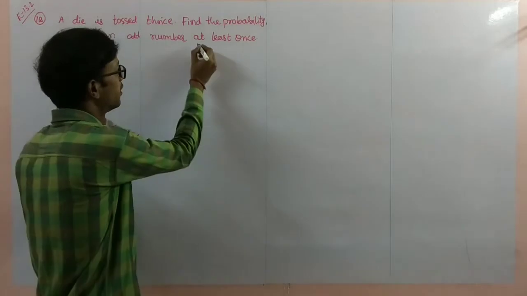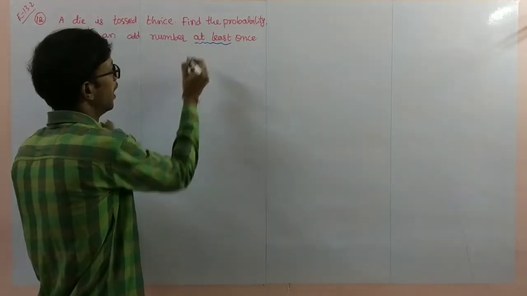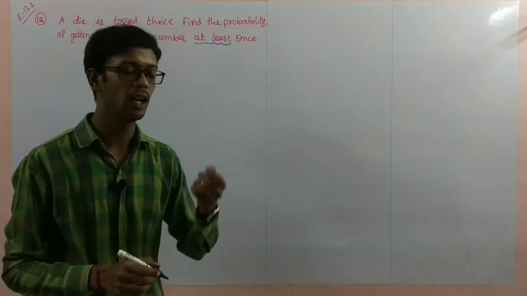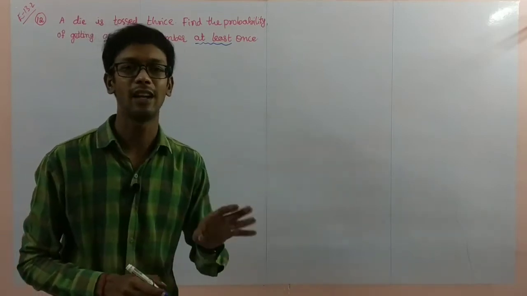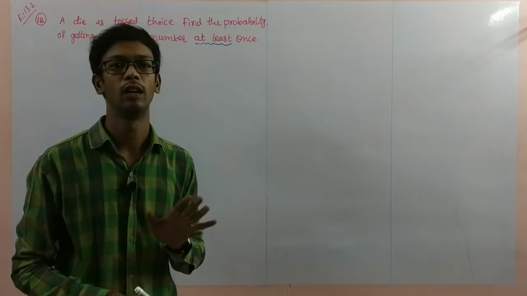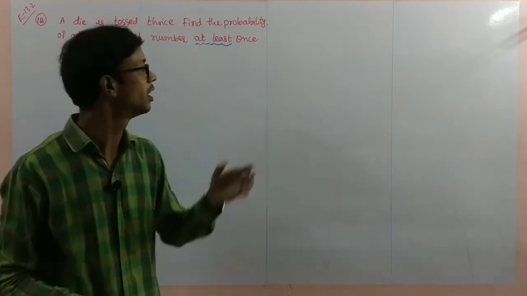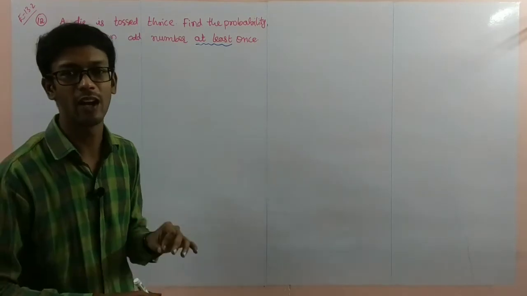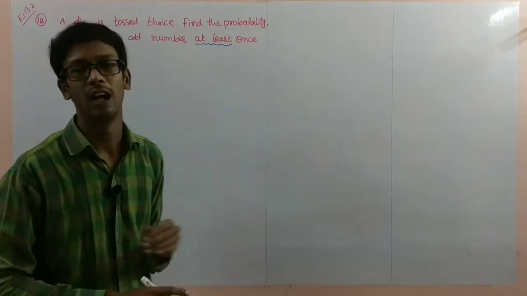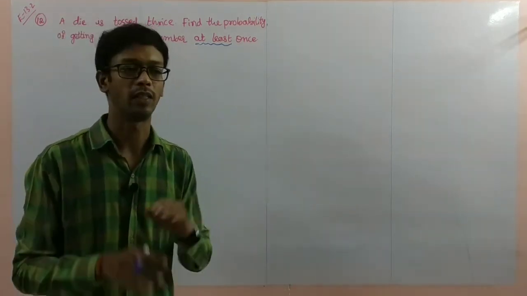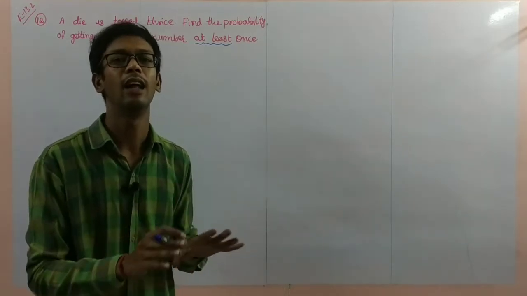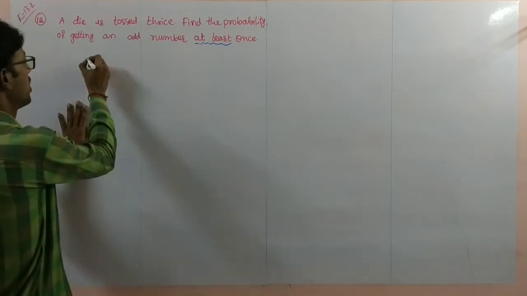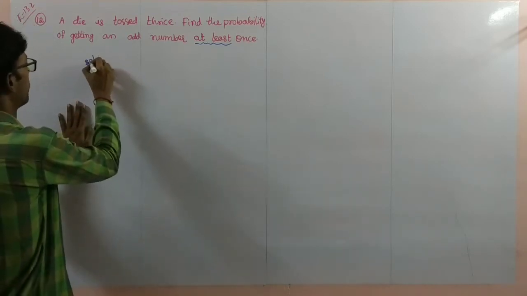At least once here. At least once, an odd number you have to get. That means 3 times if you are not getting an even number. Not getting an even number means you will get the odd number only. Not getting an even number means you will get at least one odd number. 3 times you won't get the even number. So here, a different simplification. I will start with even number.